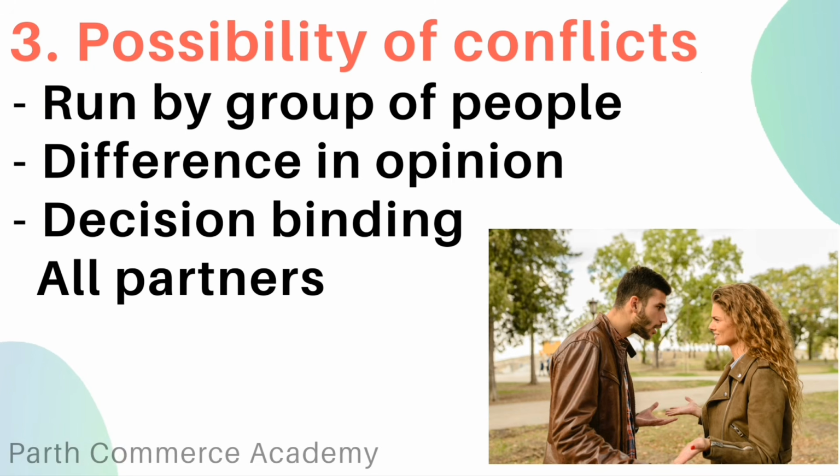The decision of one partner is binding on others, so a wrong decision of one person may result in big loss for all partners. Leaving the firm also ends the partnership, and there is also a restriction on transfer of ownership in partnership. These all points increase the chance of conflict among partners.